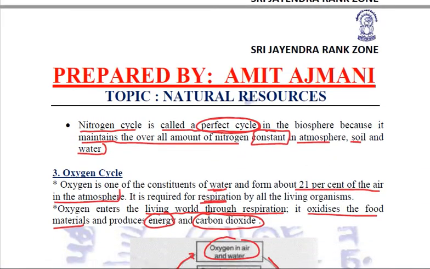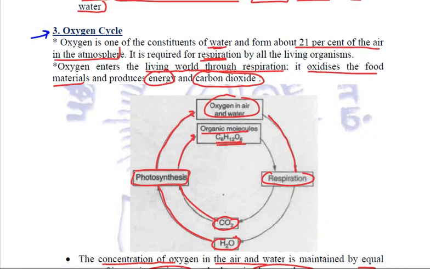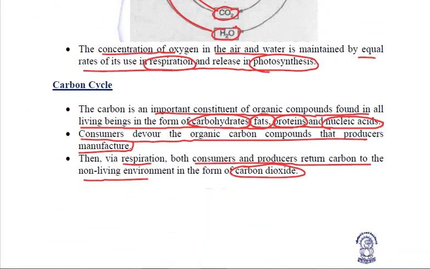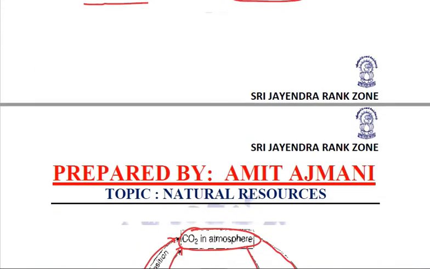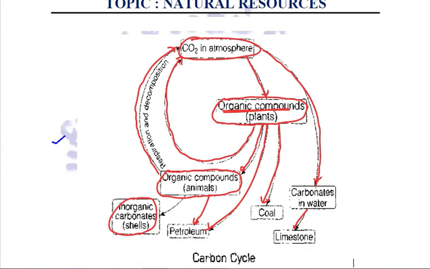Which cycle is called perfect cycle? It is the nitrogen cycle. Then we studied about the oxygen cycle, which involved mainly respiration and photosynthesis. And carbon cycle. Now in carbon cycle, you need to relate this particular diagram where we have seen how carbon is utilized and how exactly it is returned back into the atmosphere. Clear? So now this is once again all about natural resources.